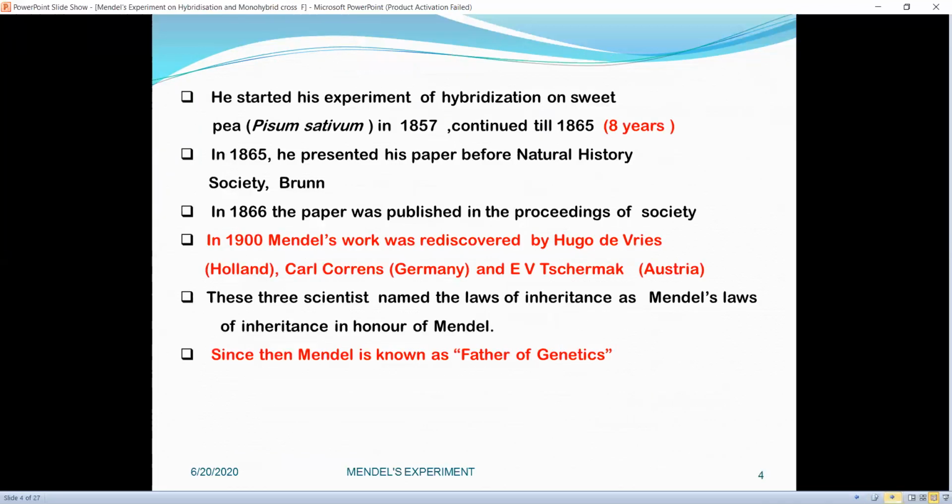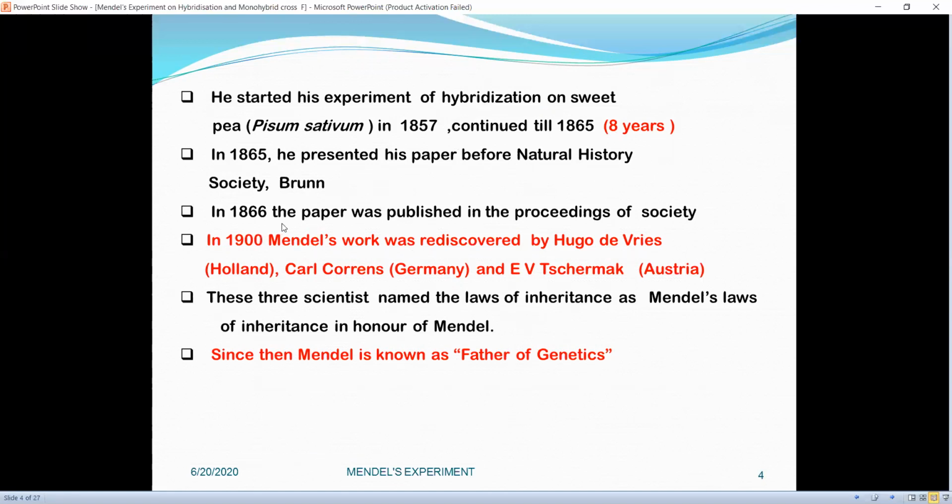Now he started his experiment on sweet pea, that is Pisum sativum, in 1857, and he continued till 1865, that is nearly for 8 years. In 1865, he presented his paper before Natural History Society, Brunn.